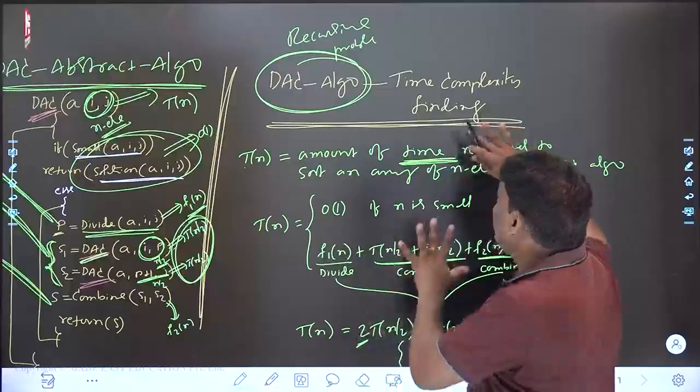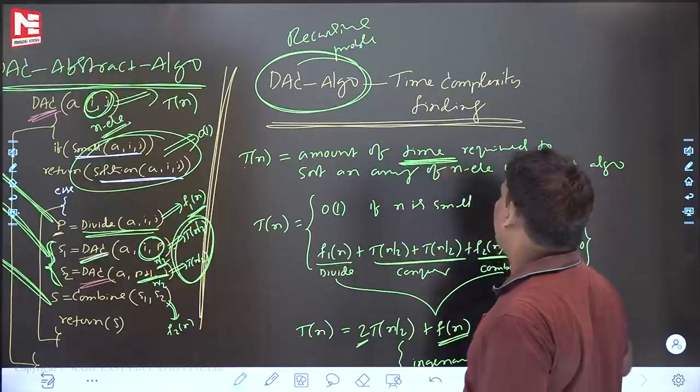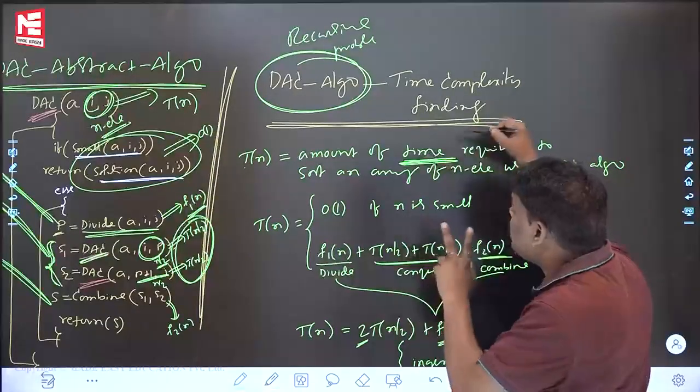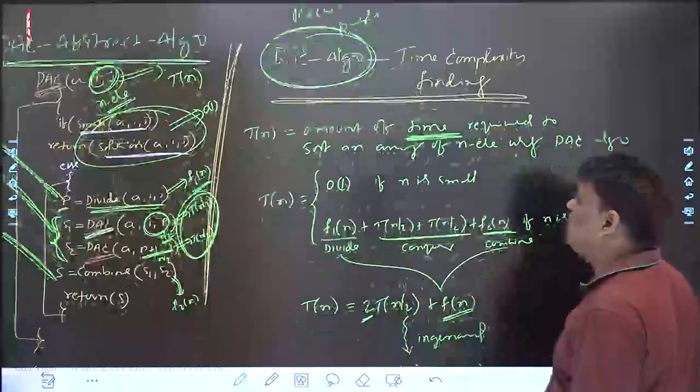Recursive program, time complexity finding how? What is the answer? Write the recurrence relation for time. I am not saying write the recurrence relation for value. Write the recurrence relation for time. Then solve it, you will get the time.